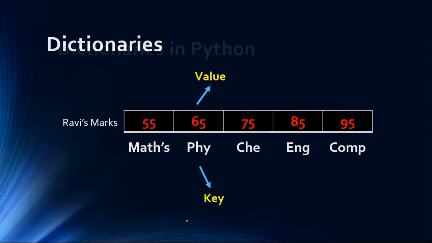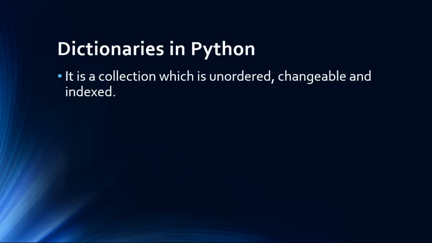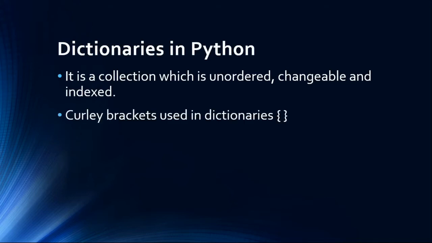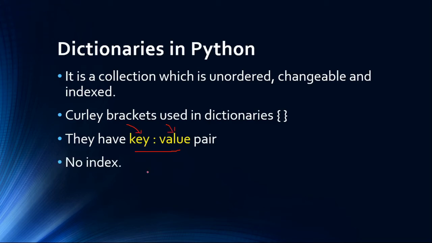Alright, so basically a dictionary is a collection which is unordered, changeable and indexed, and we'll be using curly braces. In the list we have used square brackets. And this follows key value pairs, where key is your subject name and value is your subject marks. And there is no index in dictionaries.